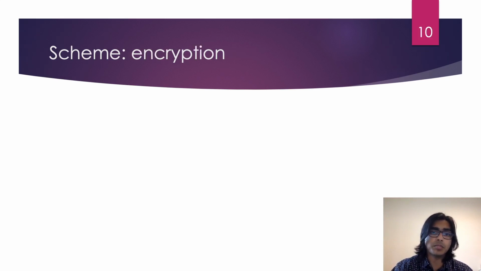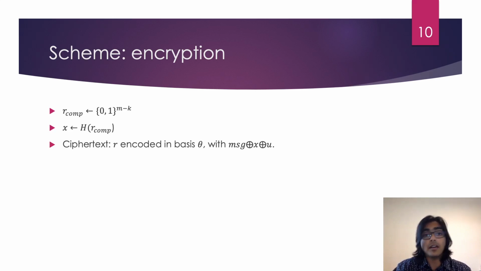Next, we look at how Alice encrypts a given message with her key. First, she samples R comp uniformly at random from bit strings of length m minus k. These are the bits that will be encoded in the computational basis in her qubits. Then she computes x as the output of the hash function on R comp. Now she has all the ingredients for her ciphertext. It's part quantum and part classical. The quantum part is the full string R encoded in Wiesner states according to the basis theta. The classical part is the message XORed with x and U.